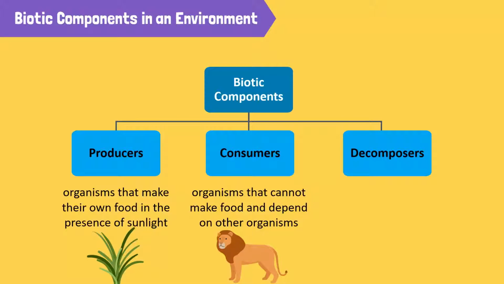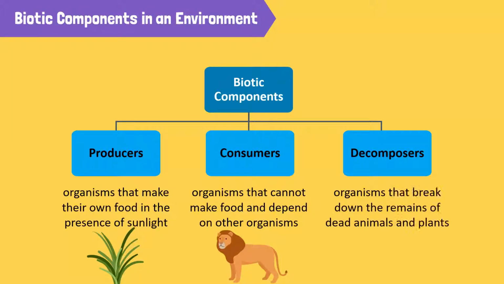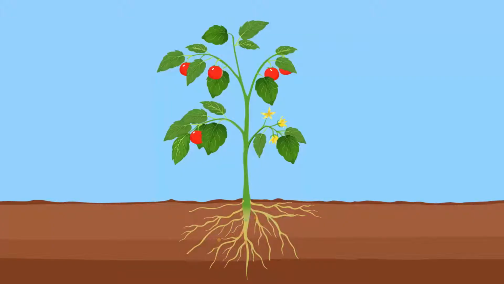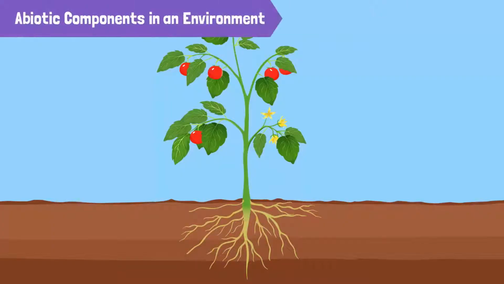Decomposers like bacteria, fungi, and other microscopic organisms break down the remains of dead animals and plants into nutrients important for the soil. These nutrients present in the soil are then absorbed by plants to produce food once again. This brings us to abiotic components.